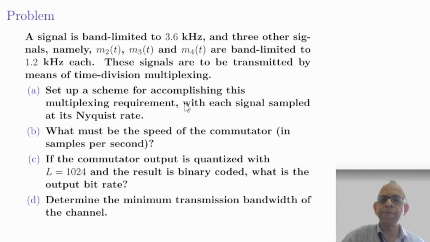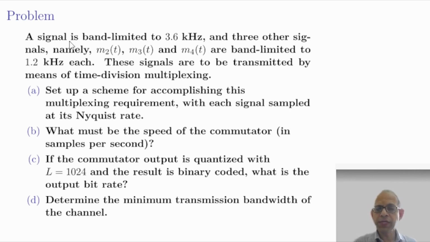Set up a scheme for accomplishing this multiplexing requirement with each signal sampled at its Nyquist rate. What must be the speed of the commutator in samples per second? If the commutator output is quantized with 1024 levels and the result is binary coded, what is the output bit rate? And finally, determine the minimum transmission bandwidth of the channel.